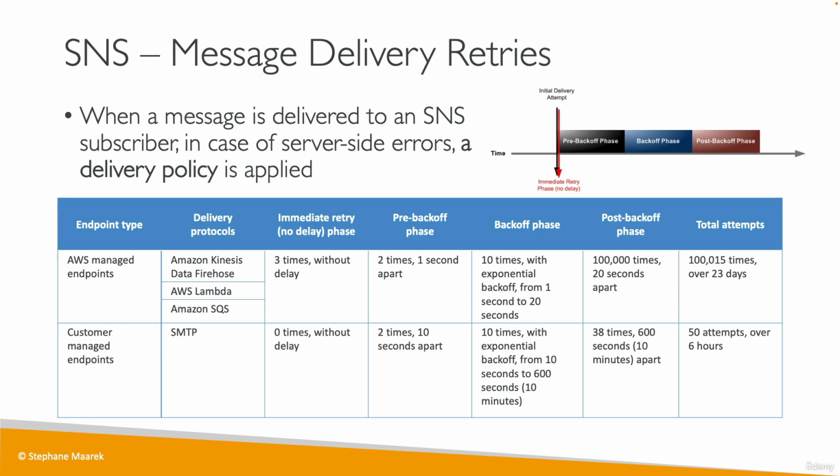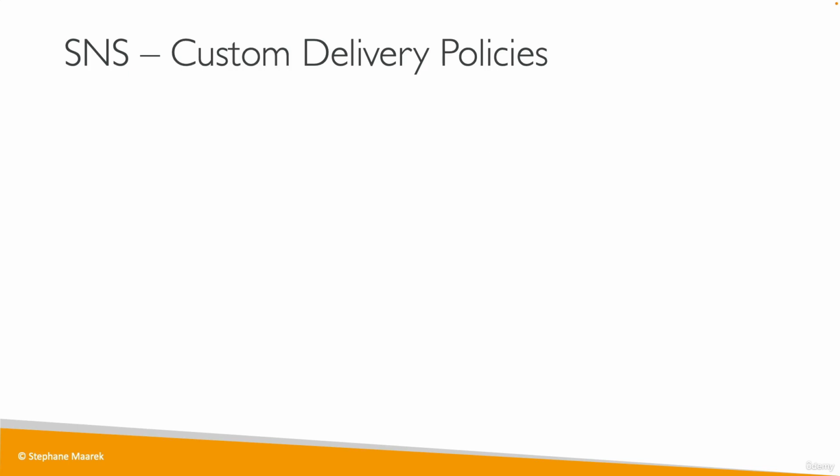And there's another one for SMTP. But the idea here is that there is a delivery policy and retries are being made until a success happens, hopefully. In case you have an HTTP endpoint that you set up as a subscriber to your SNS topic, then you have support for custom policies.